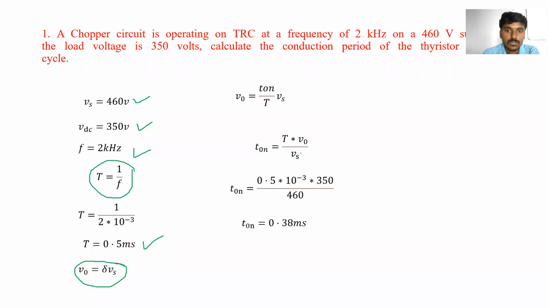Okay, so by substituting all values, we know the value of T, we know the value of V0, that is the VDC means V0, and supply voltage Vs. So by substituting all these values in this equation, we can get the T1. T1 is equal to 0.38 milliseconds, or 0.38 into 10 cube seconds. Clear? This is the one small numerical on the chopper.